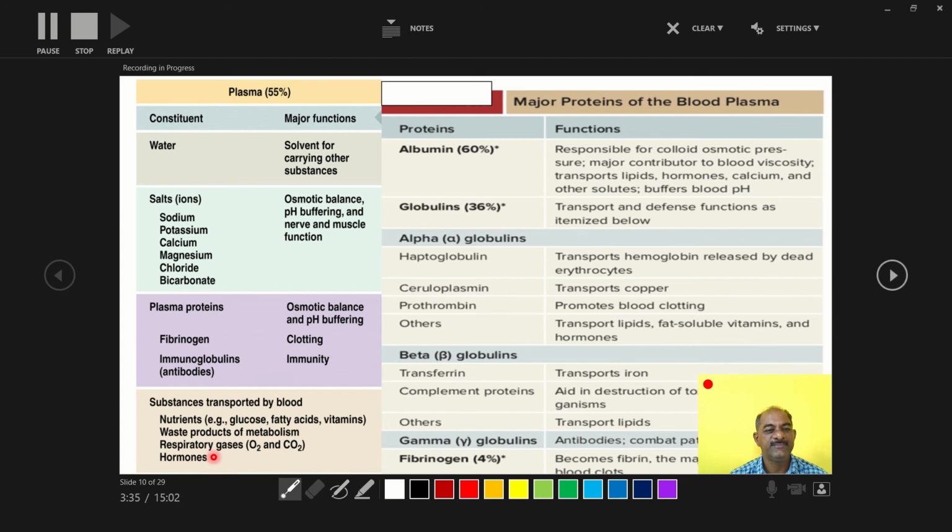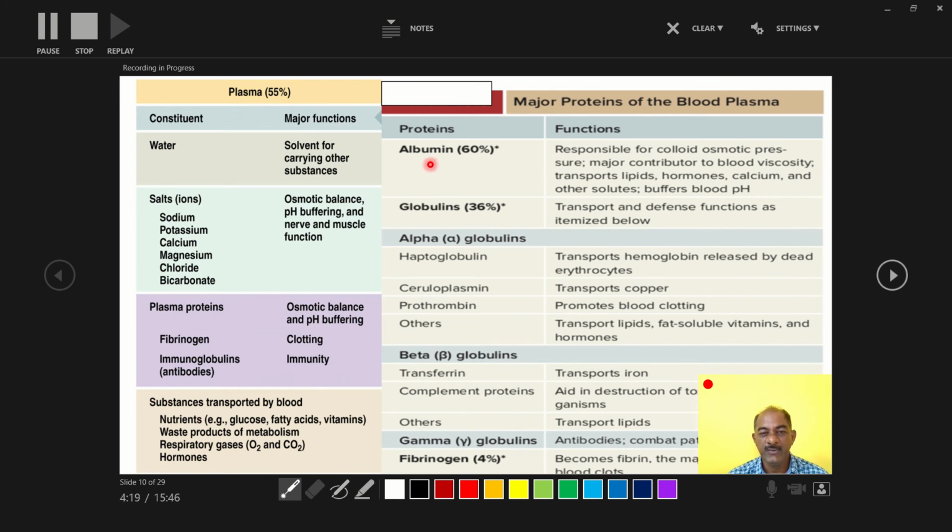So in this way, this plasma is a cheap transporting media of the blood, and this transport occurs with the help of plasma: nutrients, waste products, respiratory gases and hormones. Here the plasma protein is also studied in detail in this fashion. These constituents are present in plasma. Inside this plasma protein, which is 7%, albumin is 60%, globulin is 36%, and the remaining is fibrinogen. These types of proteins are present in plasma.